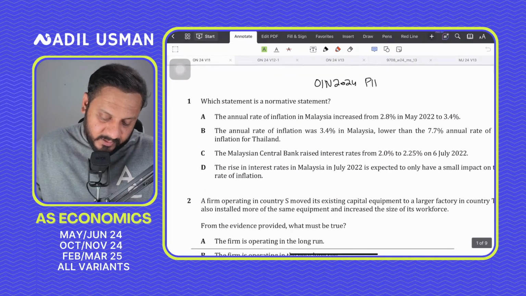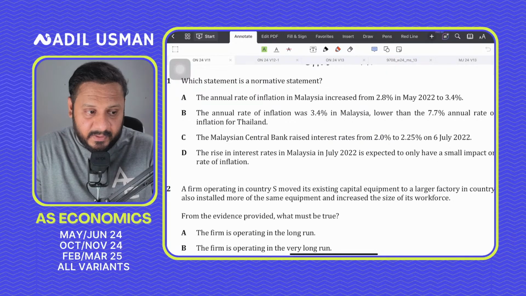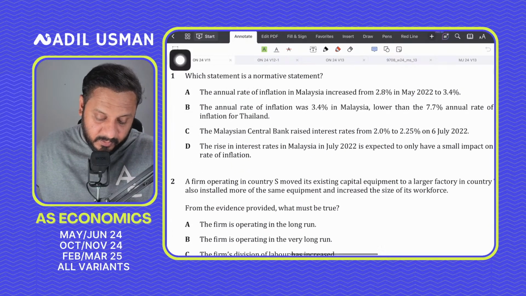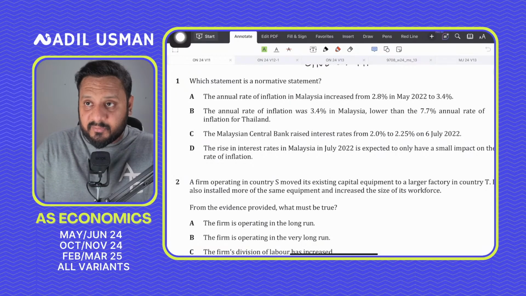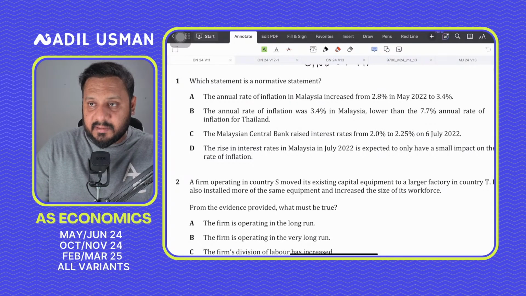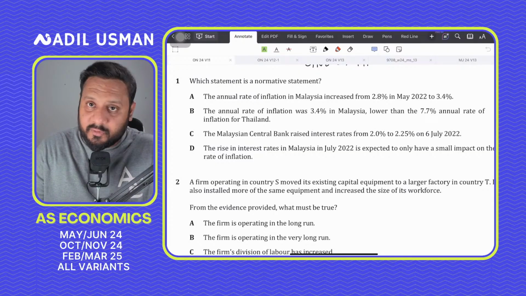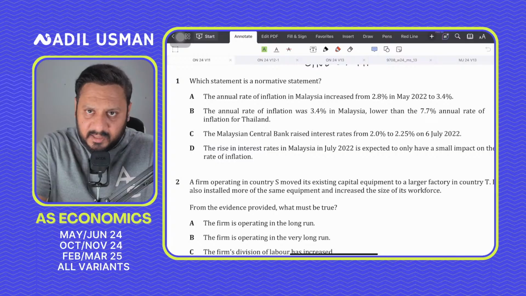अब देखें, आज जो मैं आपको October November 24 कराऊंगा, क्योंकि कल आपका पेपर है, so obviously I would suggest that just share the stream link with your peers and class fellows and students in your group so that more people could join. Today my objective is not only to solve the paper. Today my objective is to actually make you guys think that let's suppose you are in an exam situation, then what you're supposed to do. And not only that, मैं आपको ये भी सिखाऊंगा कि एग्जाम में आपको अटेम्प्ट करना कैसे है पेपर, ठीक है?